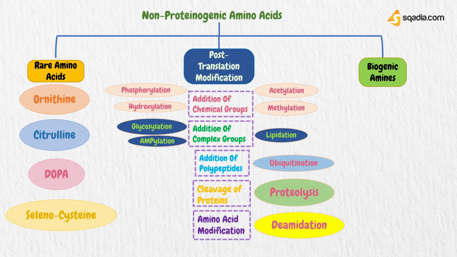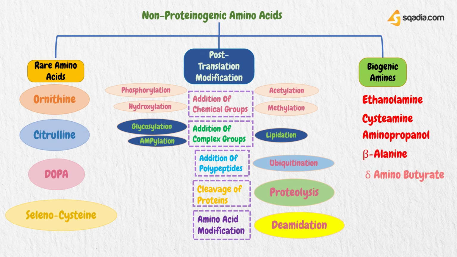Now, the third type of non-proteinogenic amino acids, which is biogenic amines, are ethanolamine, cysteamine, aminopropanol, beta-alanine, gamma-aminobutyrate, histamine, dopamine, serotonin. That was all about